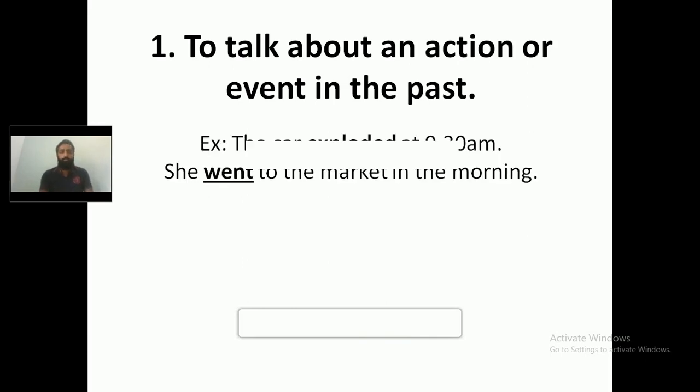Let's go through two examples here. The car exploded at 9:30 a.m. She went to the market in the morning. These two words, exploded in the first sentence and went in the second sentence, indicate the events or actions that happened in the past.